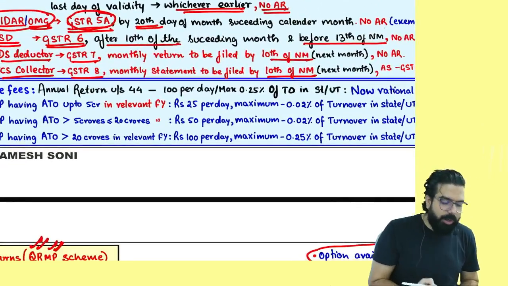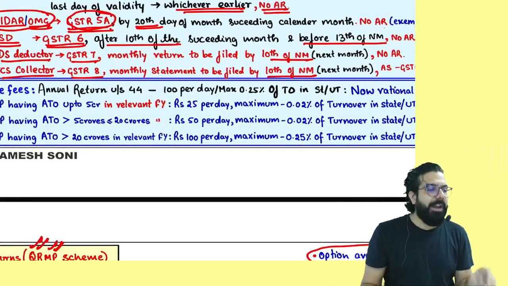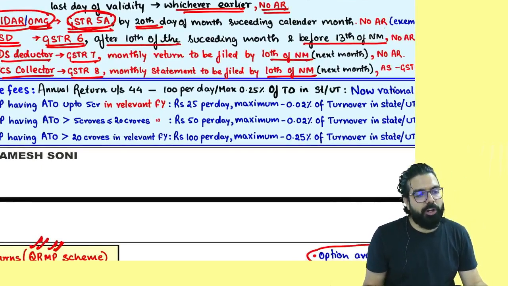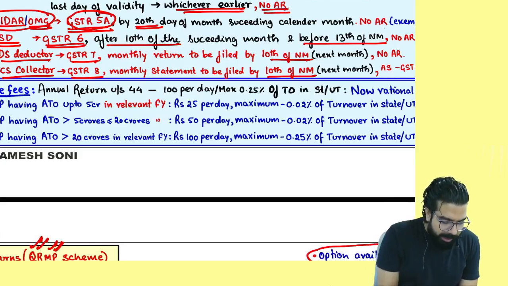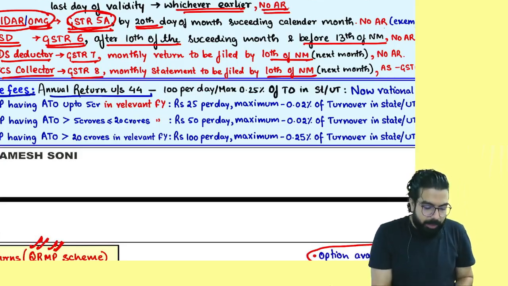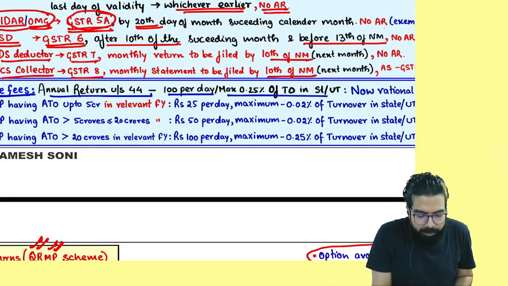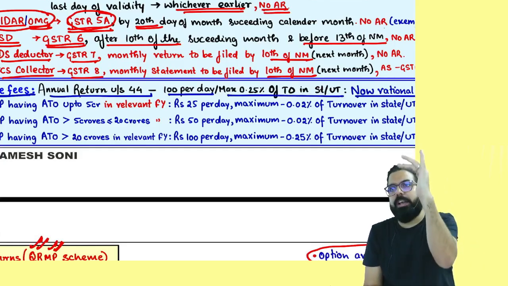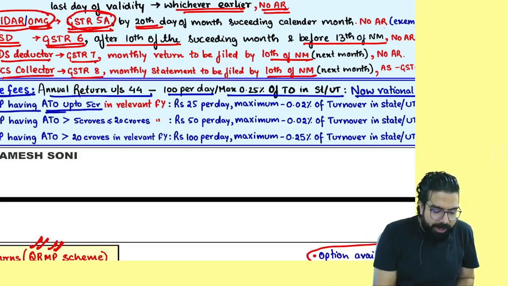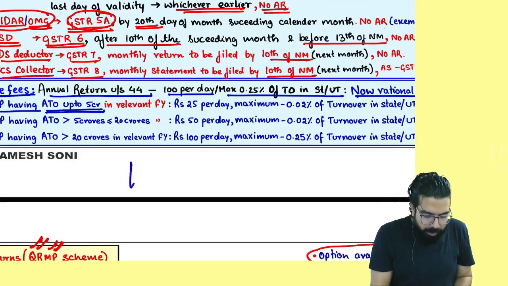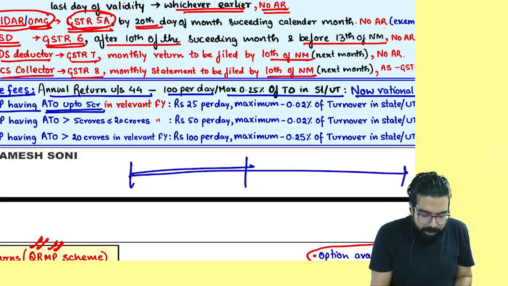Sir, annual return, what is the late fee? Listen. Annual return late fee depends on your turnover. See, late fee for annual return: 100 rupees, maximum will be 0.25%. But now it is rationalized, meaning reduced. Now the late fee has been reduced. If you are a registered person with aggregate turnover up to, so for an example, this is the current year, this year you are filing annual return.